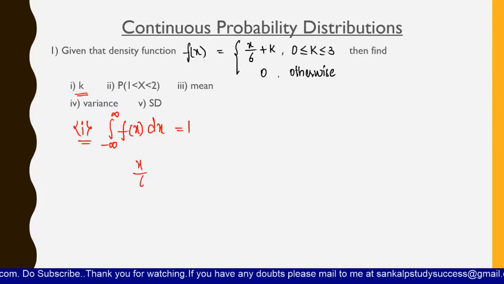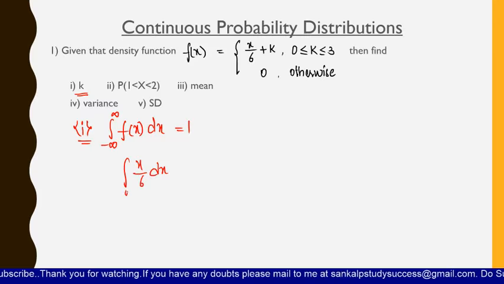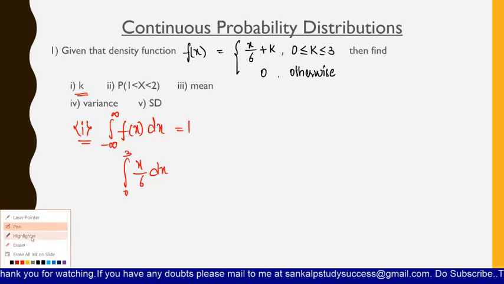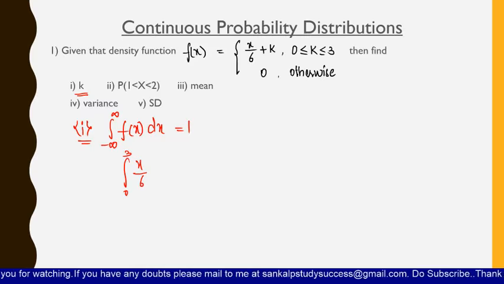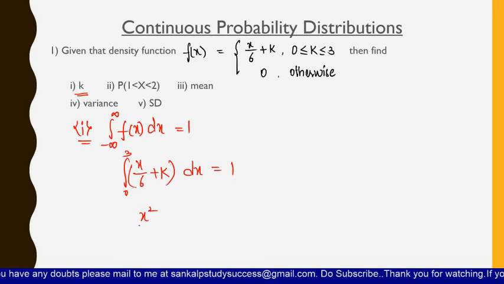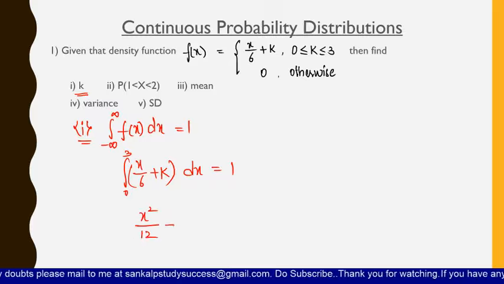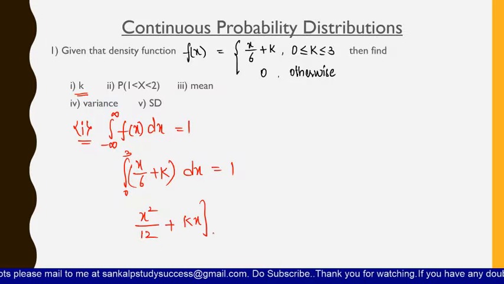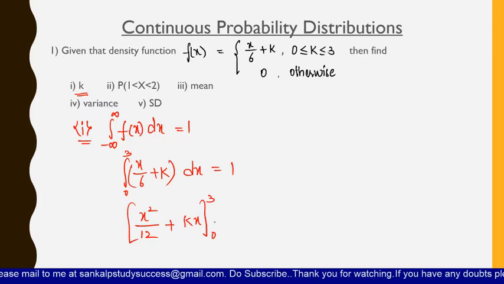So f of x is x by 6 from 0 to 3, correct? It is x by 6 plus k, it is not just x by 6 dx. So the integral of x by 6 plus k dx is equal to 1. If we integrate, the integration of x is x square by 2, and there is 6 here, so x square by 12 plus kx. If you apply the limits from 0 to 3 and equate it to 1, then you will get the k value.